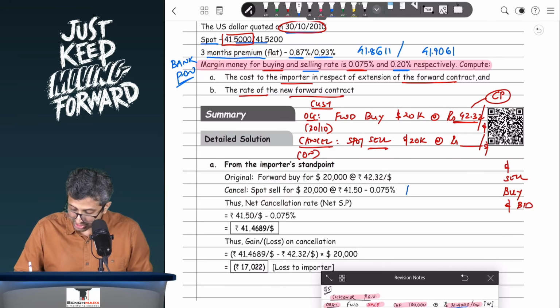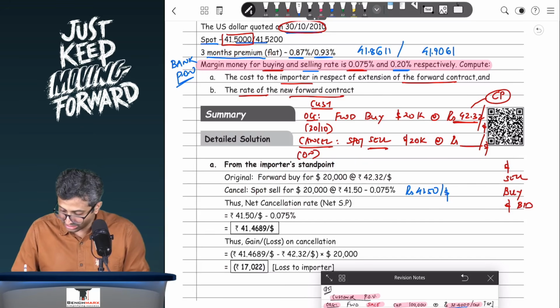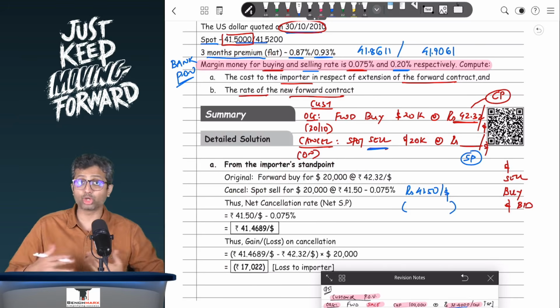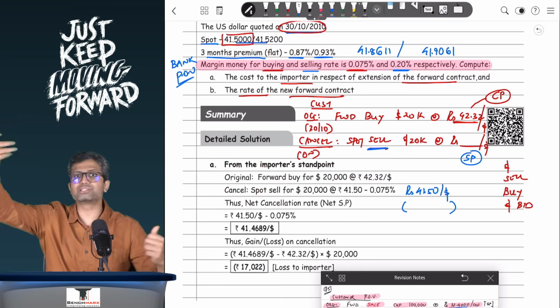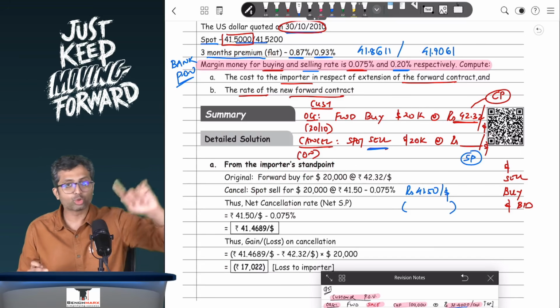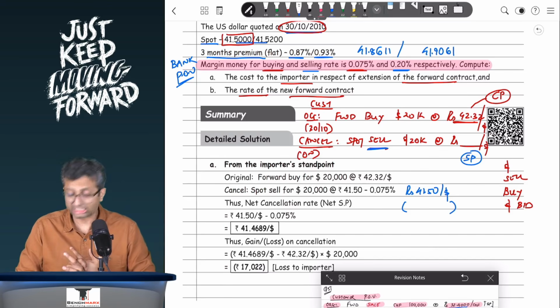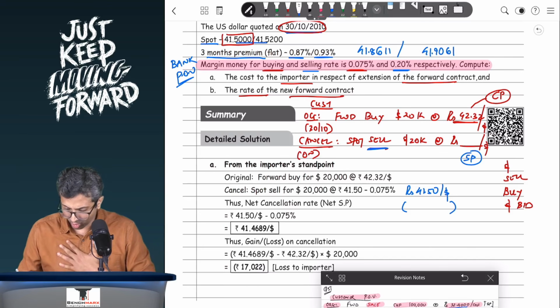However, rupees 41.5 per dollar is before adjusting the exchange margin. Now you have to ask yourself what you need to do with the exchange margin. Well, this rate is your selling rate, and hence the exchange margin, whatever it is, has to be deducted. It cannot be added because it's like a real estate broker transaction. When you go to buy a flat and there's brokerage, it increases your cost, so you will add the brokerage. But if you go to sell a flat, it will decrease your proceeds, and hence you will deduct. In a similar way over here, the cancellation rate is a selling rate, and hence from 41.5 you will deduct.